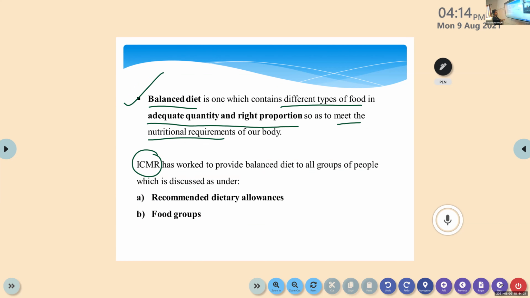Then this topic from this area is very important. Balanced diet. Read, Sanjana.